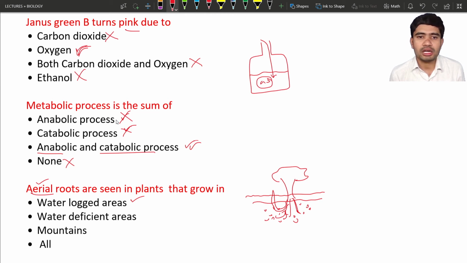Water deficient areas, water deficient means no water areas, so it is not at all possible. Mountains are not covered with water, so it is also not perfect, and the other option is also not perfect. So aerial roots are seen in plants that grow in waterlogged areas. They are known as mangroves. Okay,